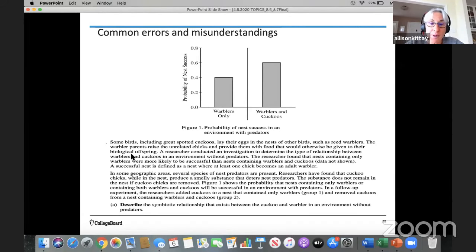There's a lot of background information, and I'm going to read it to you, but I'd like you to read along with me. And then you can see the question that they're asking is really straightforward. This was a short FRQ. So the task verb is to describe, and maybe I'll read you the question before we go into all the details so you can see where we're going. You want to describe the symbiotic relationship that exists between the cuckoo and the warbler in an environment without predators.